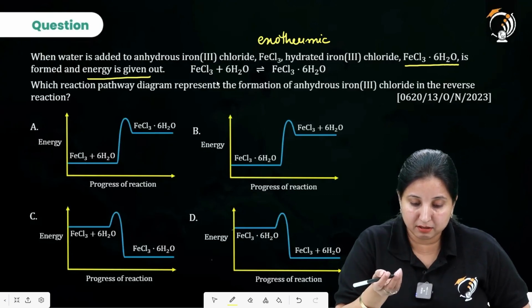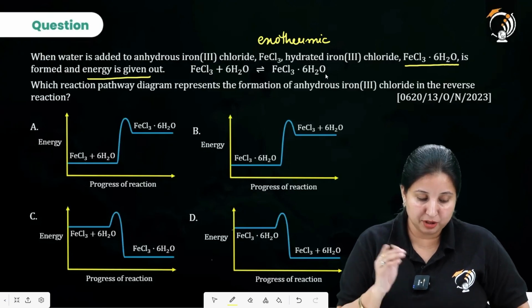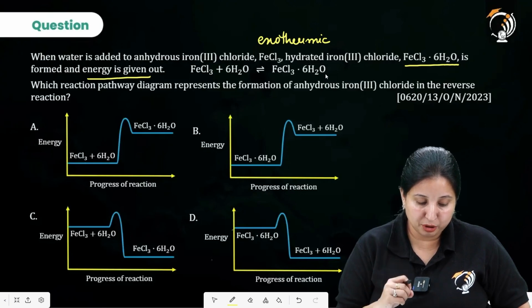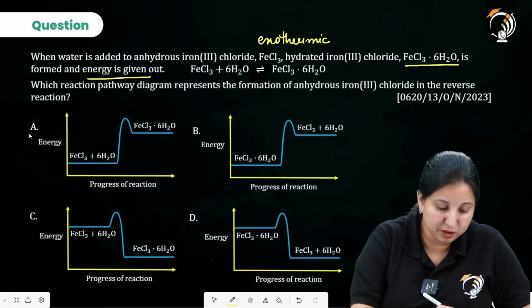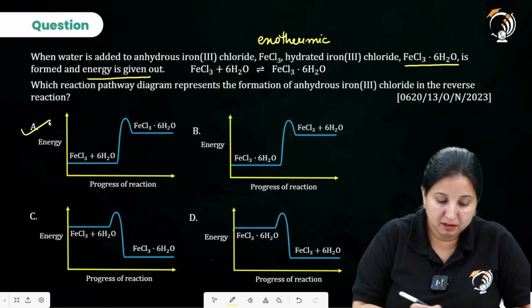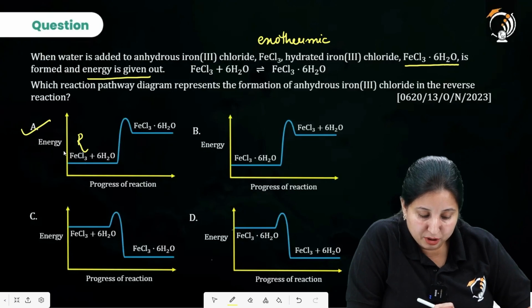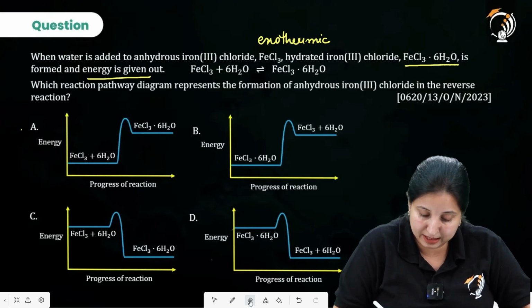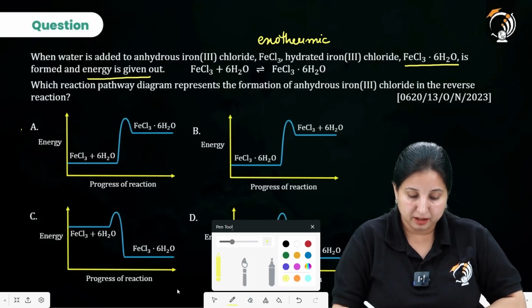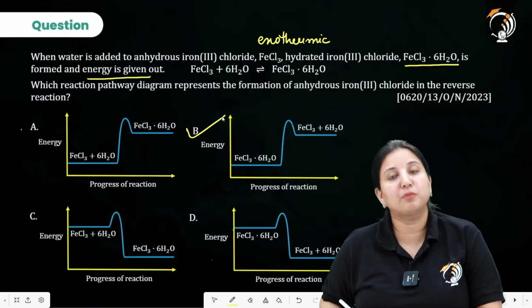When FeCl3.6H2O is formed, energy is given out. So it means that the reverse is going to take the energy. Reverse means that it is going to be endothermic. So when I say it is endothermic, option A is going to be my answer. Sorry, it is saying the formation of anhydrous. So now FeCl3.6H2O is going to be my reactant, not the product. So it is at the downside over here. So option B is going to be my answer.